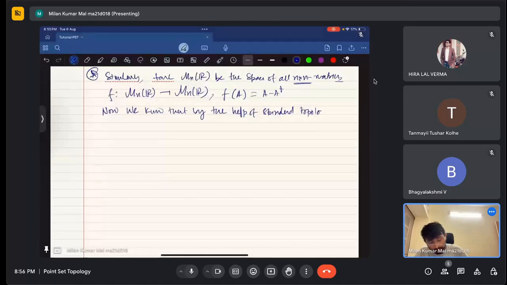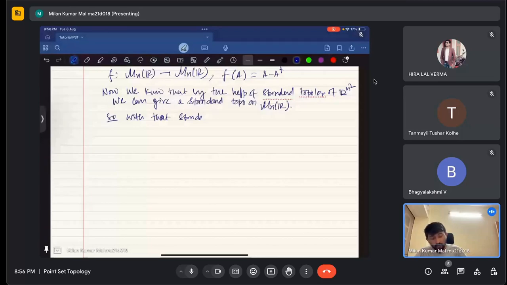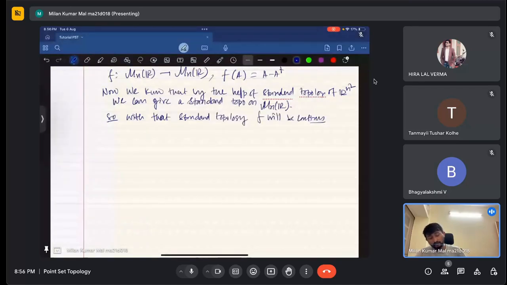So with that standard topology, f will be continuous, and if I take similarly the set U equal to all those A belonging to M_n(R) such that A transpose is not equal to A, a subset of M_n(R), then U will be an open set.